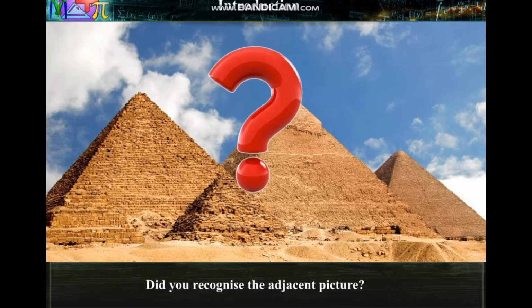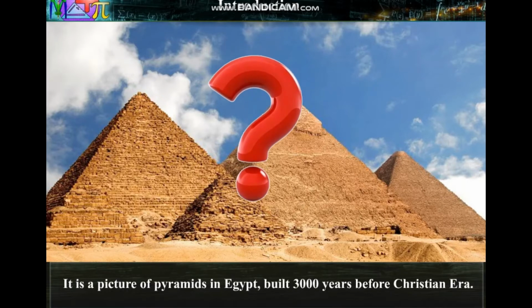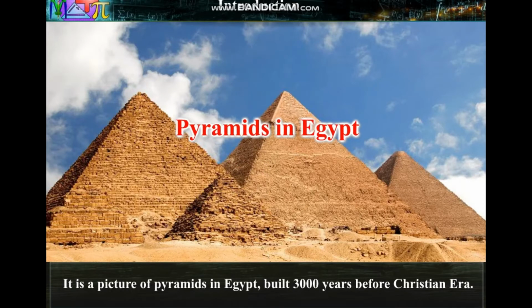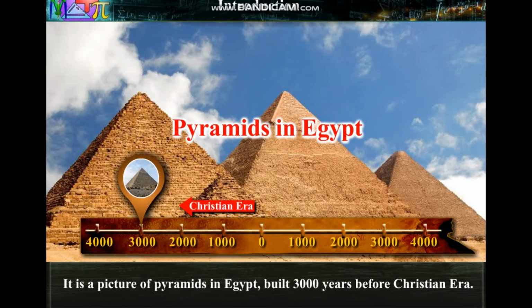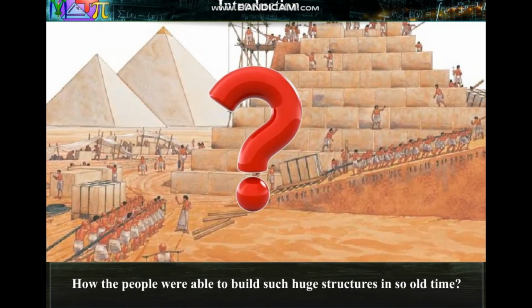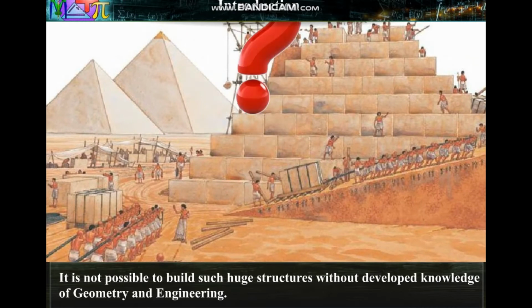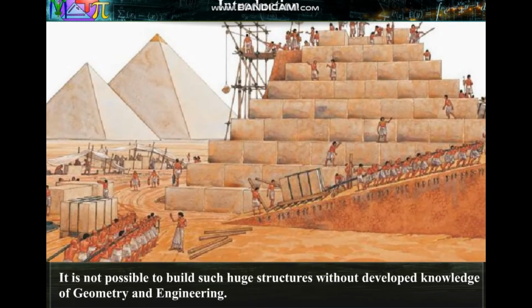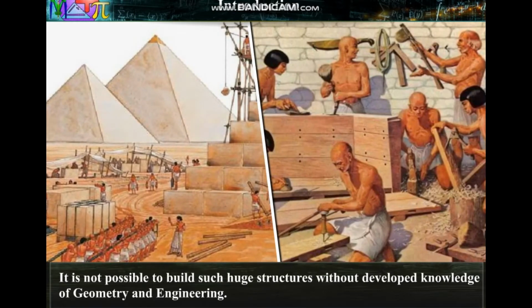Did you recognize the adjacent picture? It is a picture of pyramids in Egypt, built 3000 years before the Christian era. How were the people able to build such huge structures in such old times? It is not possible to build such huge structures without developed knowledge of geometry and engineering.